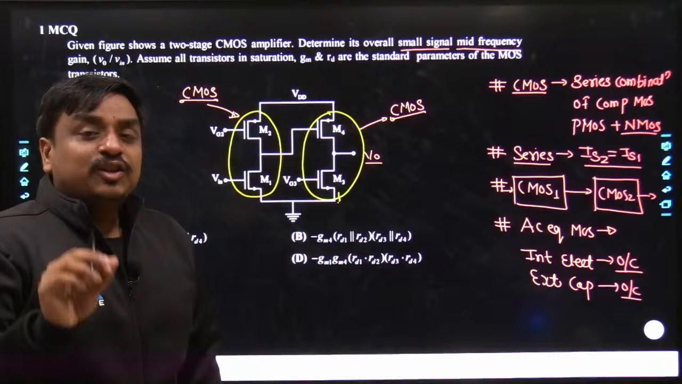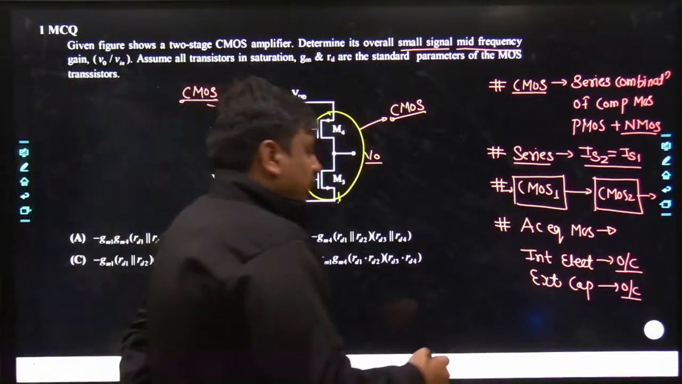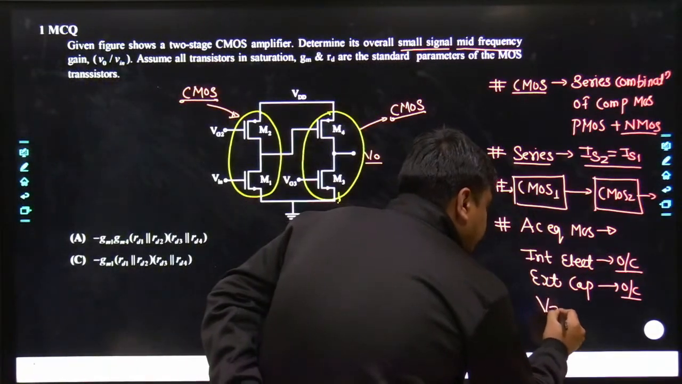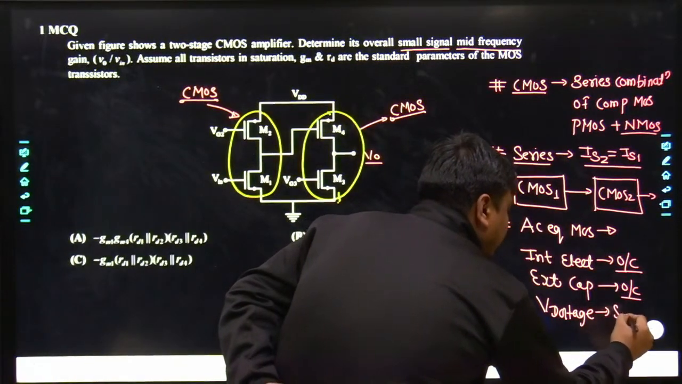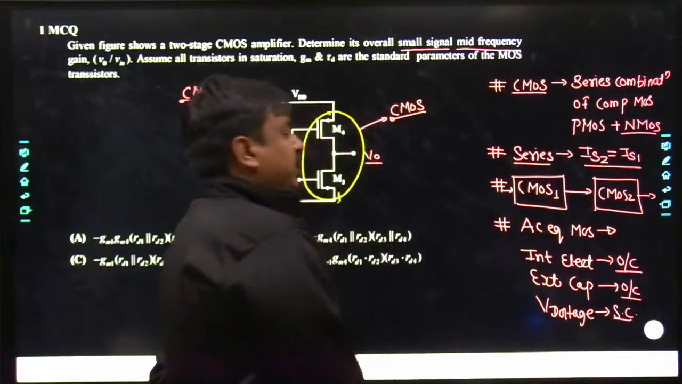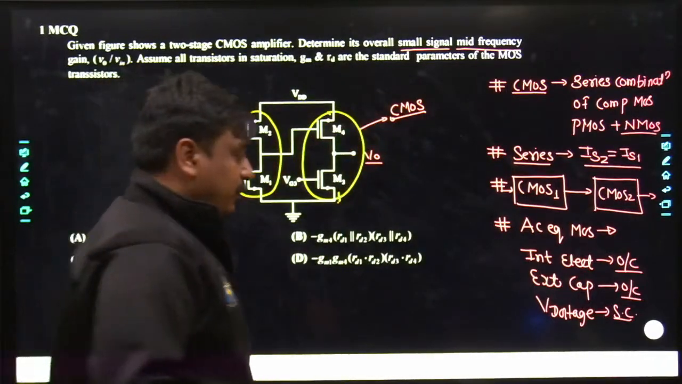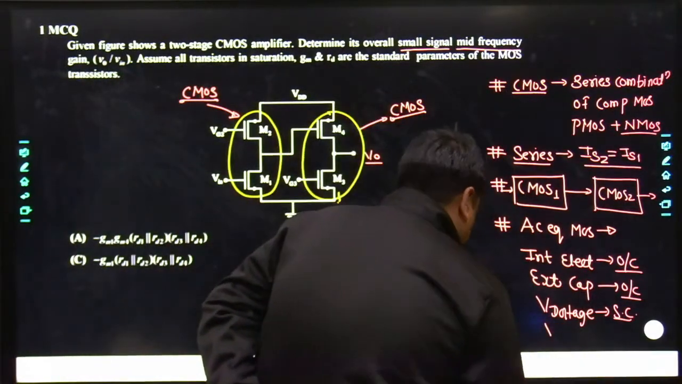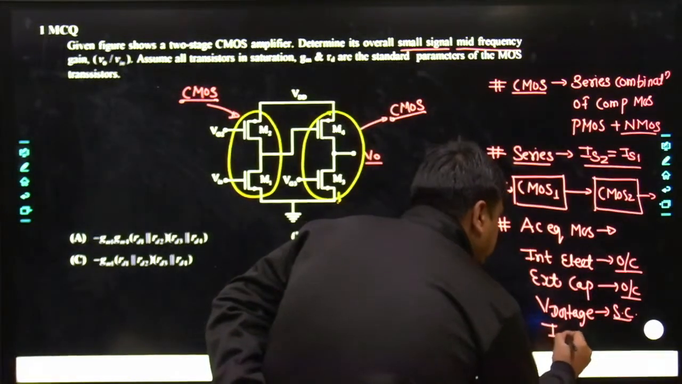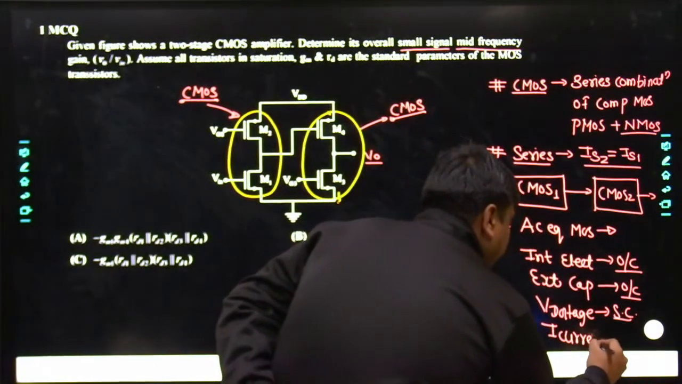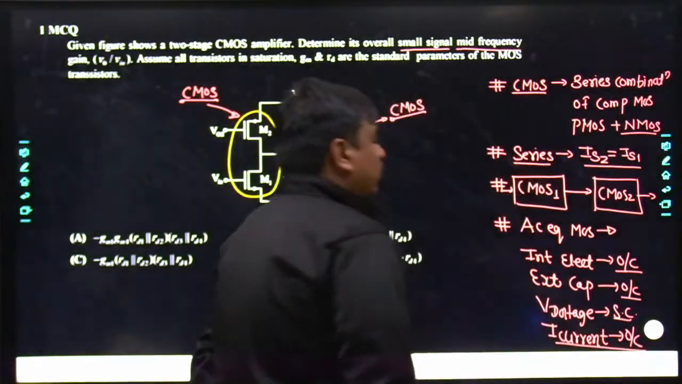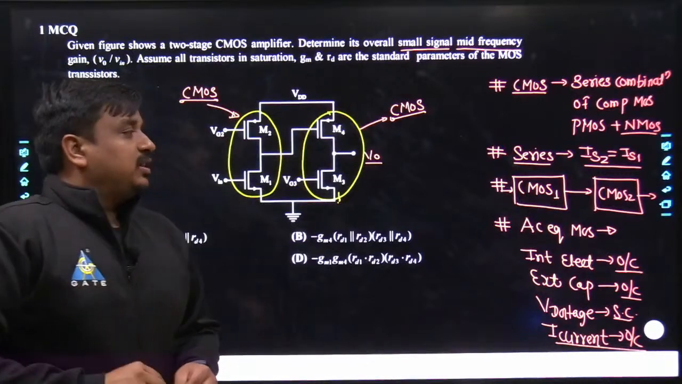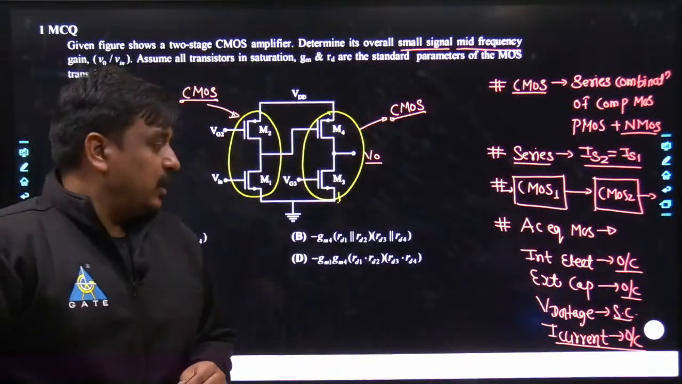And the next important thing, all of the DC sources have to be removed. If you have a DC voltage source, then that DC voltage source has to be short circuited. And similarly, if you have a DC current source, that should also be removed, and that would become open circuited. Agreed?